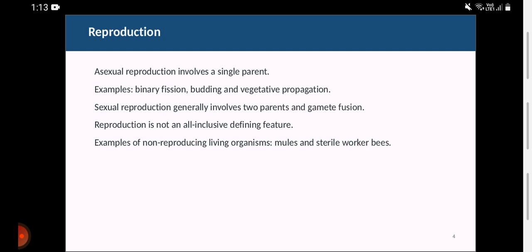Okay. Then reproduction. So asexual reproduction और sexual reproduction के बारे में तो हमने पढ़ा ही है. So what is asexual reproduction? Asexual reproduction involves a single parent, okay, like amoeba, binary fission, budding and vegetative propagation. सेक्सुअल रिप्रोडक्शन क्या होता है? जिसमें दो पेरेंट्स और गैमेट फ्यूजन का इन्वॉल्वमेंट हो. So reproduction is not an inclusive defining feature. Example: non-reproducing living organisms भी है, जैसे स्टेराइल वर्कर बीज.